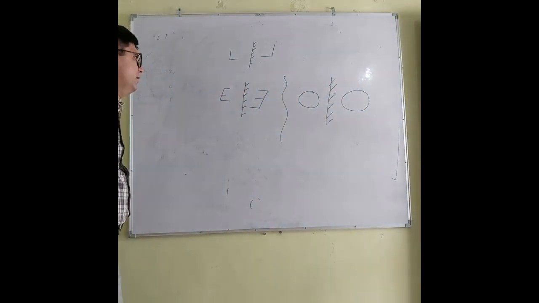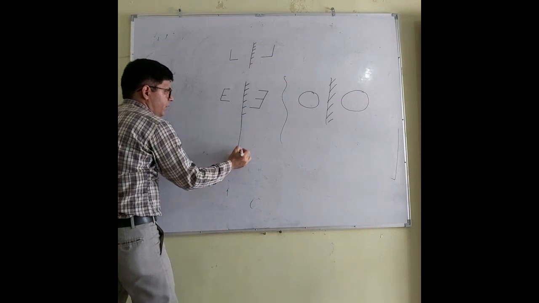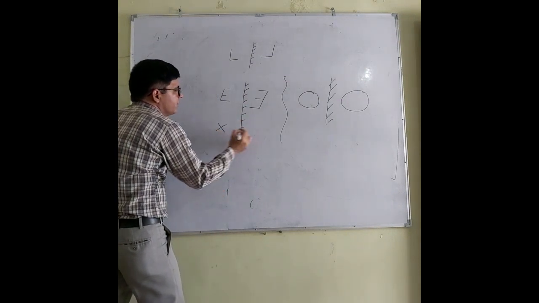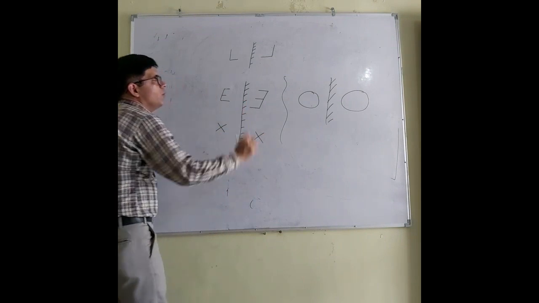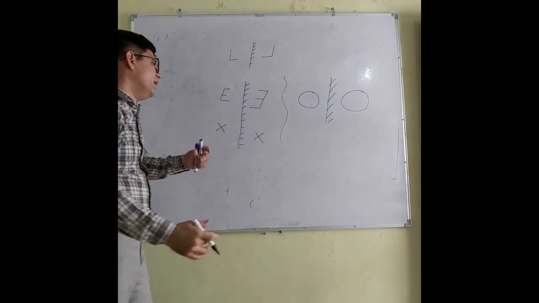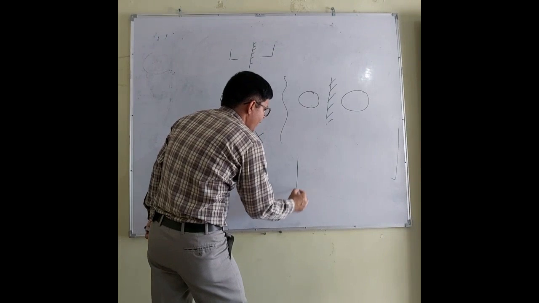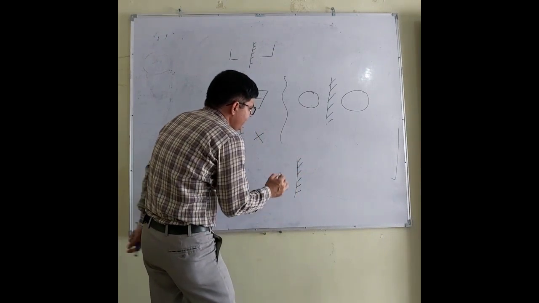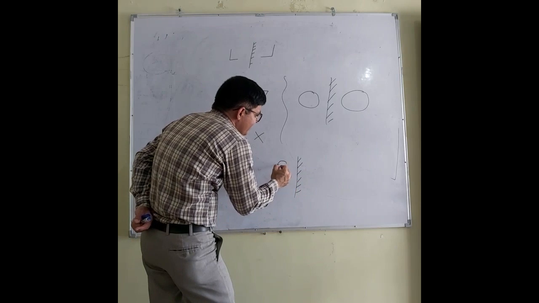Like this. If I have the letter X, there will not be any change. Okay, I am giving you one more. Let us say S.